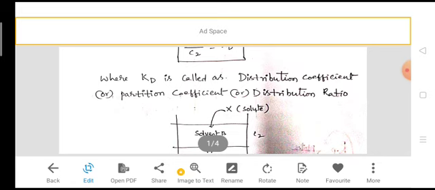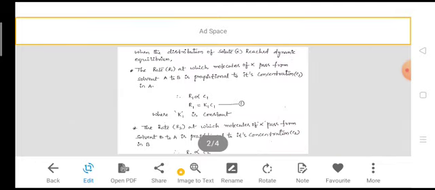The rate of passage of solute particles from solvent B to A and from solvent A to solvent B is equal. This is called a dynamic equilibrium.